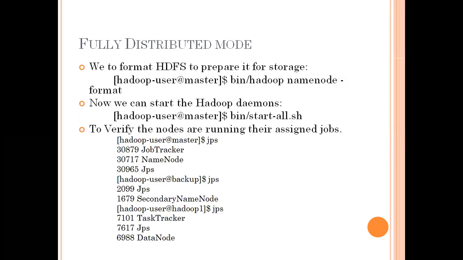So we can format. To format, we need to know what things are there in Hadoop in fully distributed mode. So bin/hadoop namenode -format. We can do the format by using this command. Now we can start. How to start? Same, bin/start-all.sh. Once we give this one.